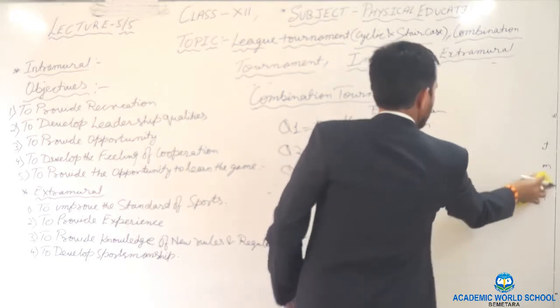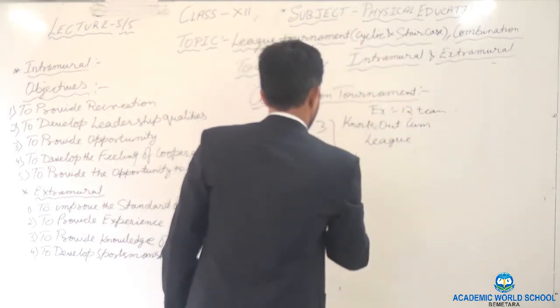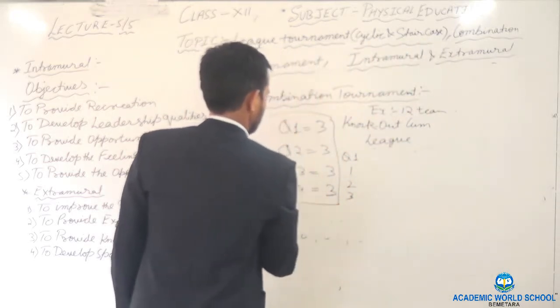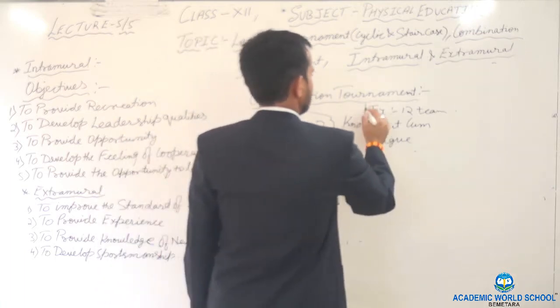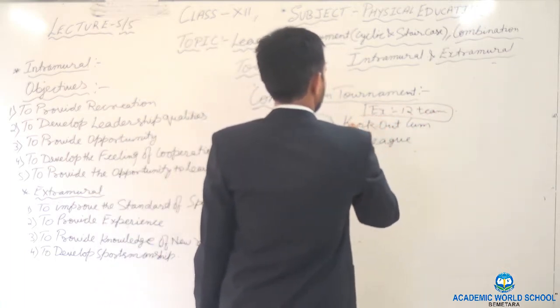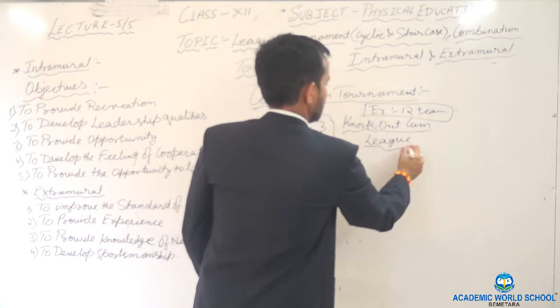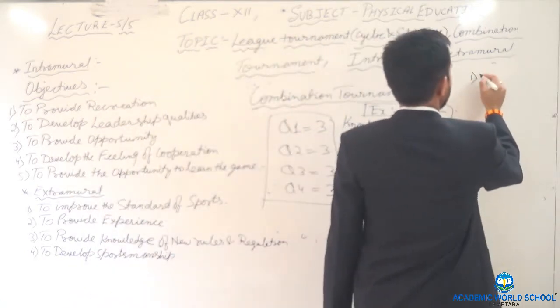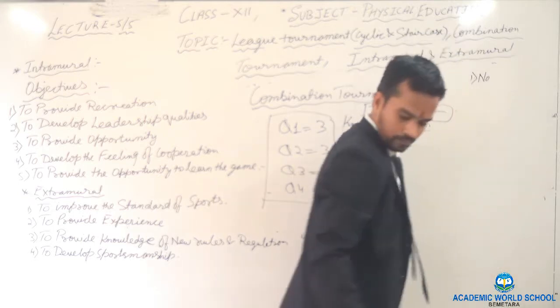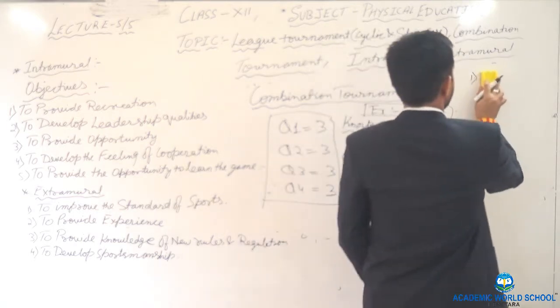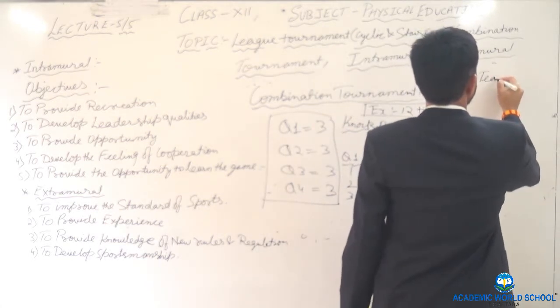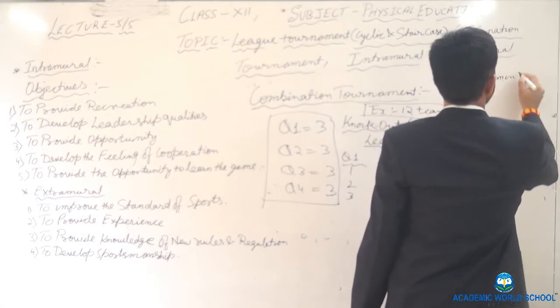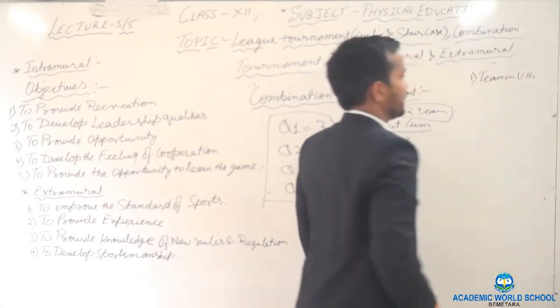What will be the first point? First is teams in upper half. What is the formula?